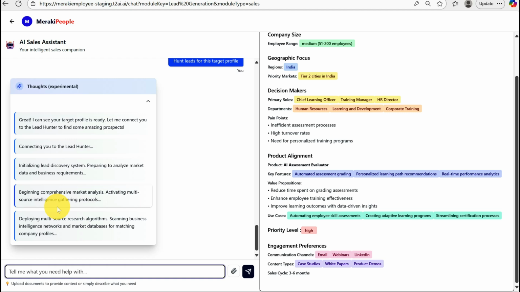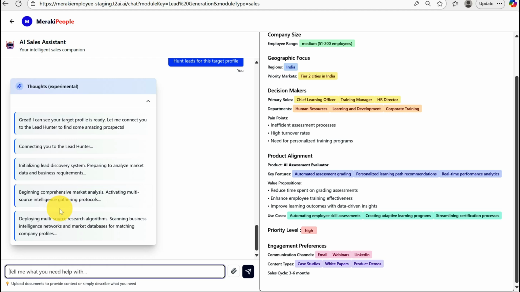What MCP does is evaluate the intent of the query written by the user, and then decide which model or which LLM is best suited to handle this query. So, for example, to hunt leads, it uses Perplexity Deep Research because that is the best available to do deep research around the web to get the leads, which are contextualized and absolutely fit best for this particular company, which is Strive Together.